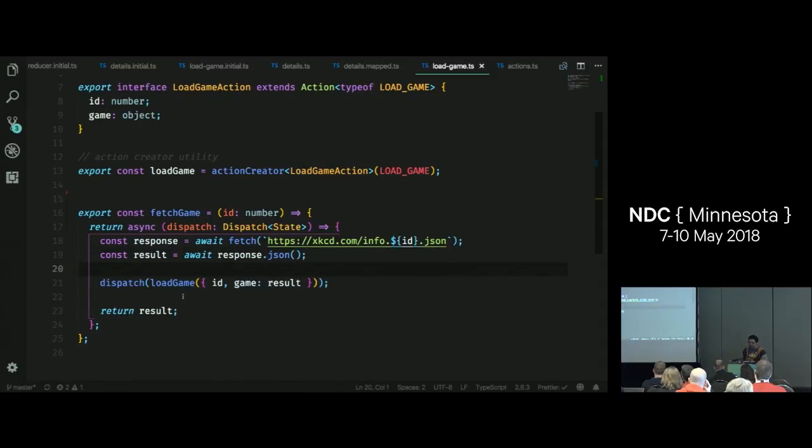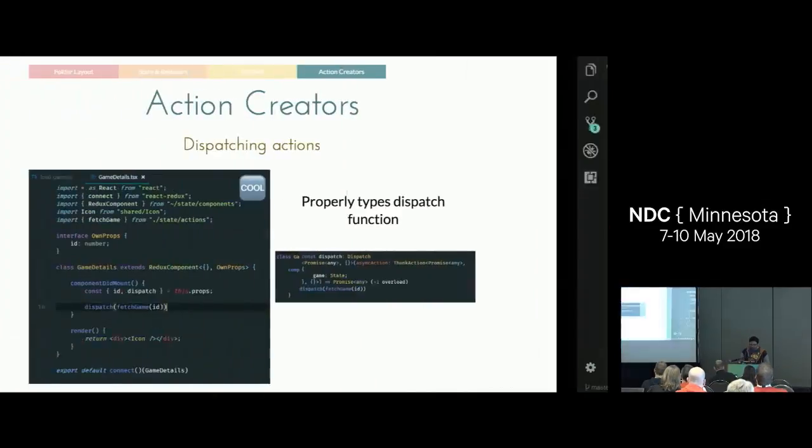And dispatch, you can see here that I'm not doing anything TypeScripty right here. There's no TypeScript really in any of this. I am typing it right here. This is a built-in type declaration that's part of Redux. But it's all still strongly typed. So I have my load game, I have my dispatch, and once the fetch result is done, I am dispatching my action so I can mutate my state.